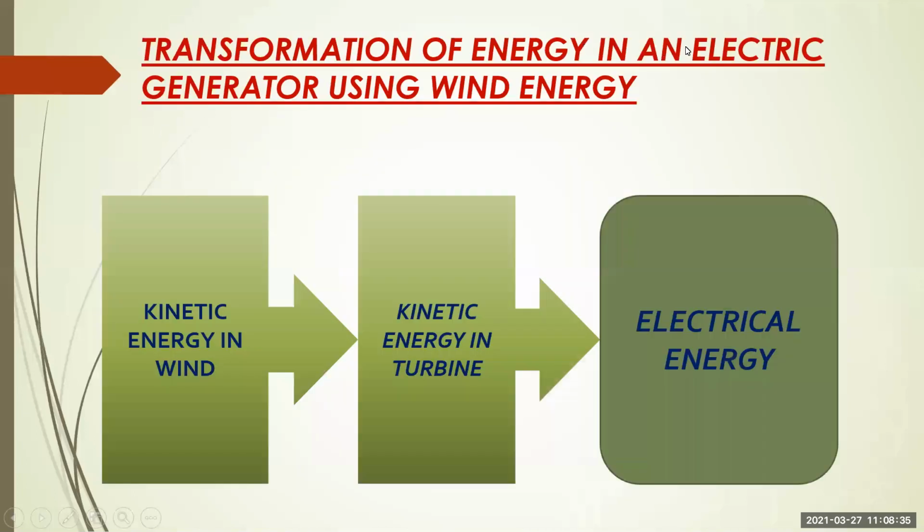See, transformation of energy in an electric generator using wind energy. How is the energy getting transferred? I said in the universe, energy is constant. We cannot destroy it or generate it. We can just change the form of energy. So kinetic energy in the wind is getting converted into kinetic energy in the turbine, and that kinetic energy is getting converted into electric energy. So we are just changing the form of energy. So got this much?